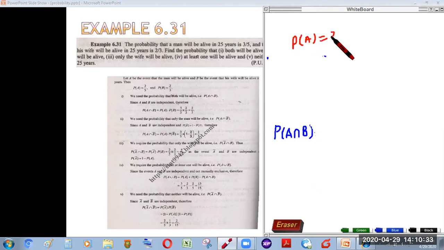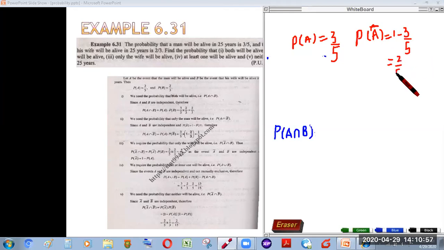And if he's not alive, we can find it by taking the complement. Probability of A complement means the opposite event. We know that the law of complement can help us find the opposite event probability. So 1 minus 3 by 5 will give us 2 by 5.